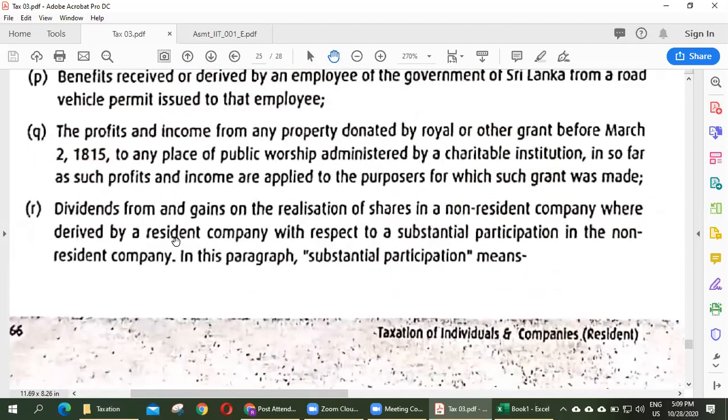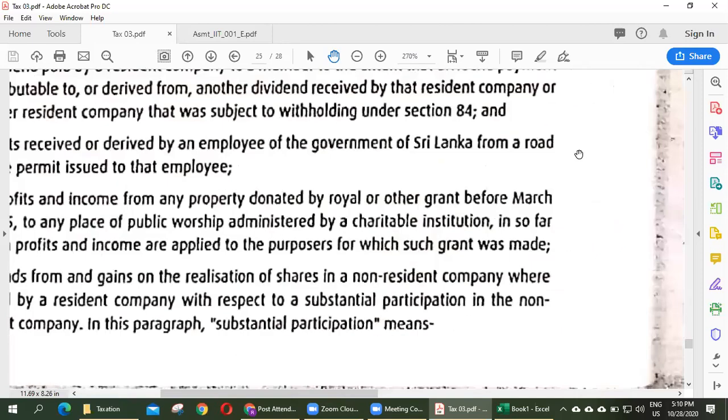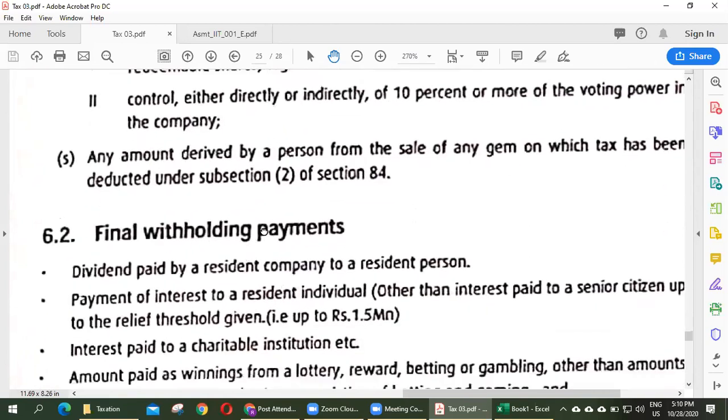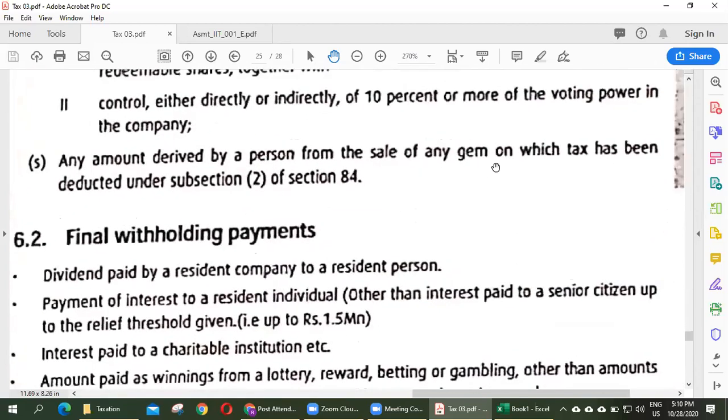And dividend from and gain on realization of shares in a non-resident company derived by a resident company with respect to substantial participation in the non-resident company. Any amount derived by the person from the sale of any gem on which tax has been deducted under subsection 2. So these are the list of exempt income.